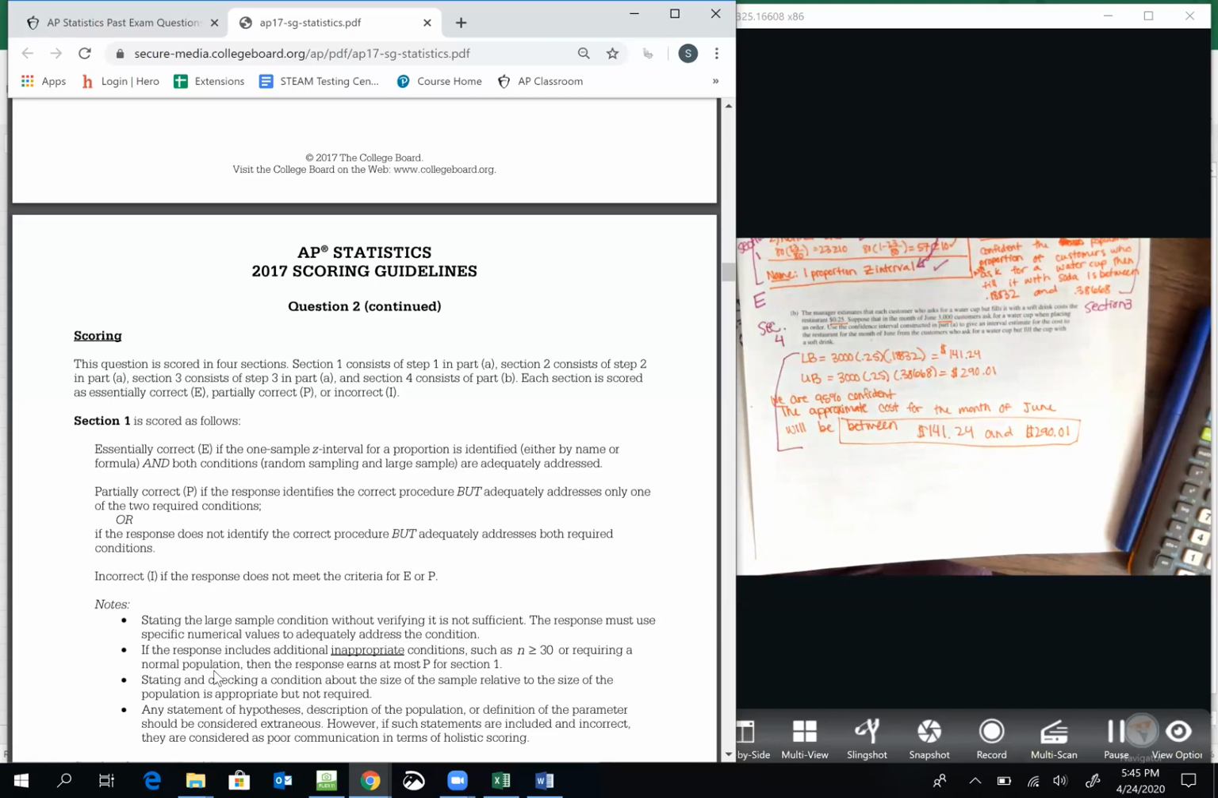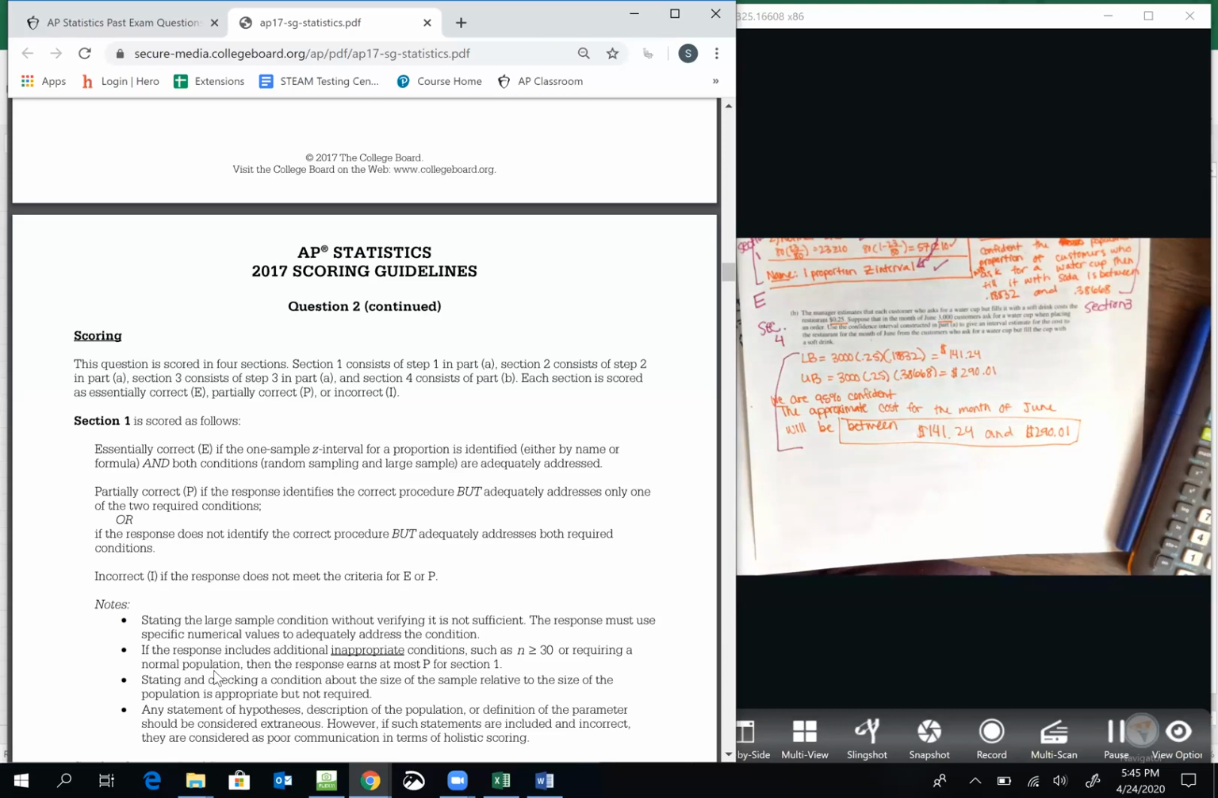So the sampling distribution is what's normal, not the population. We have definitely not been doing that, but I would maybe start. Any statement of hypotheses, description of the population, or definition of the parameter should be considered extraneous. However, if such statements are included and incorrect, they're considered poor communication in terms of holistic scoring.